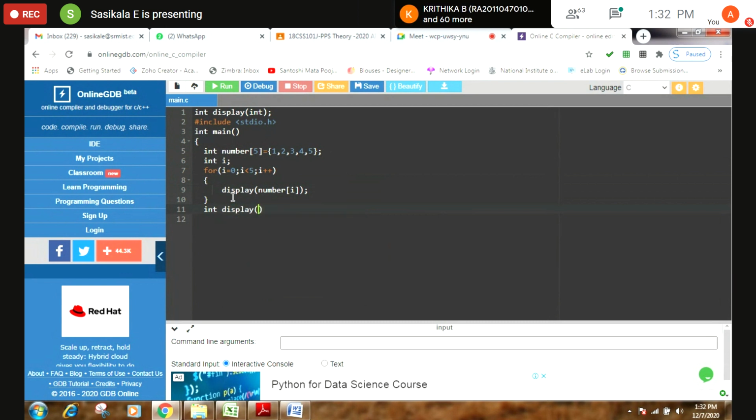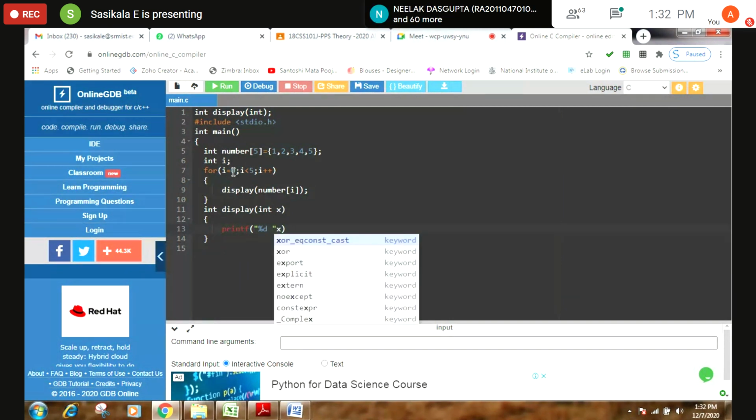You can have the function definition display. You are getting the values from the user and you can make it int. See here the value is passed as I. So you can get it by using any variable. So I'm making it as X. Simply, this is for displaying. Am I right? Percentage d, double quotes, space.